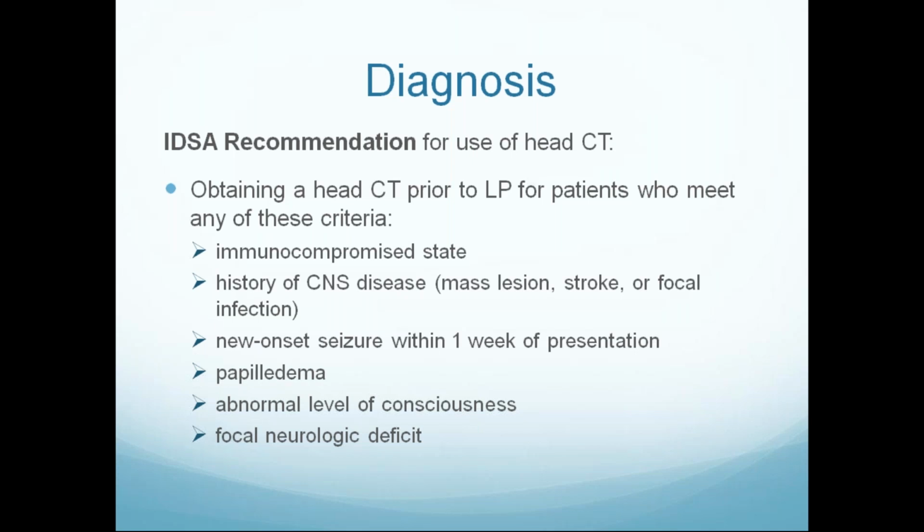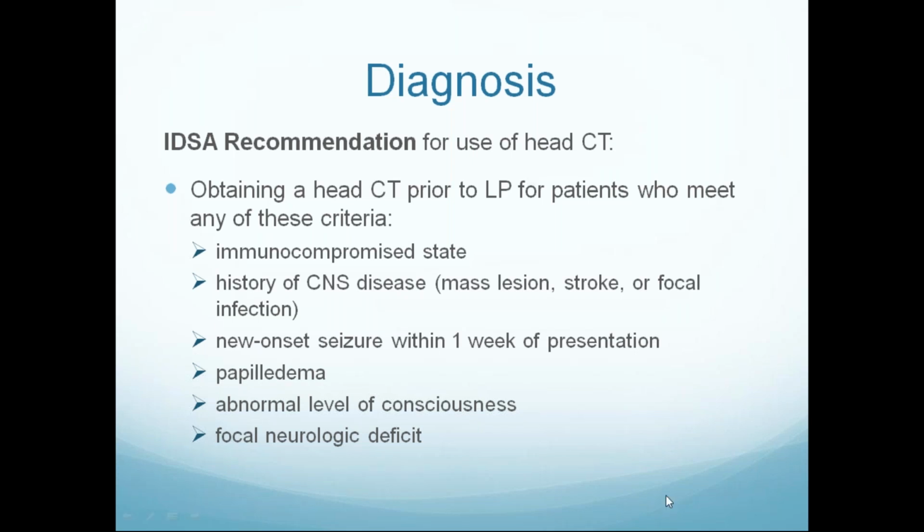There are a few contraindications for lumbar puncture: an immunocompromised state like HIV, chronic renal failure, chronic diabetes, or any immunodeficiency disorder; any history of CNS disease like mass lesions, CNS tumors, massive stroke, or CNS hemorrhage. New onset seizure within 1 week of presentation is also a contraindication.